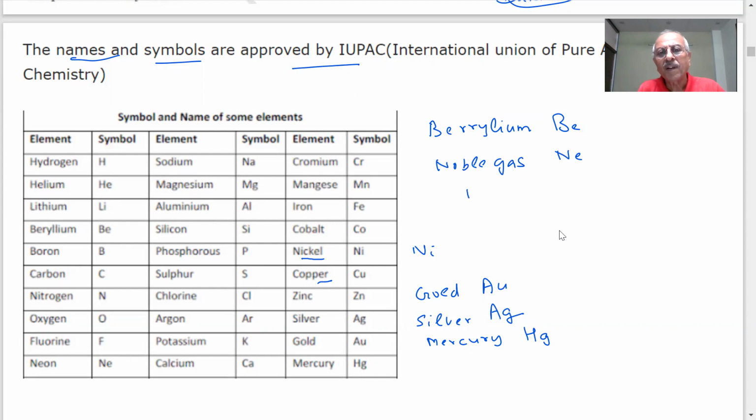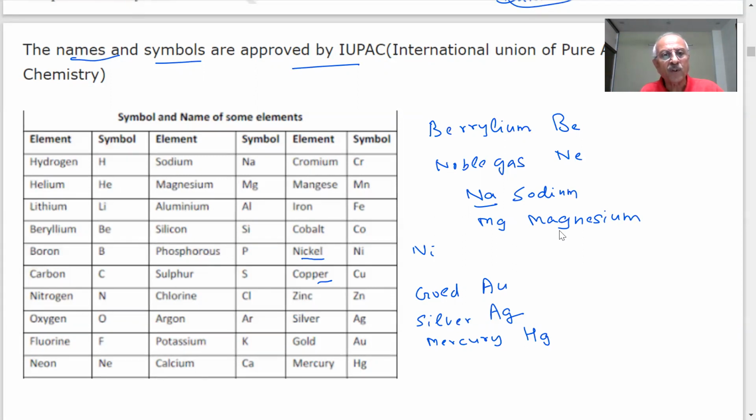Sodium, student. Very interesting. Sodium, Na. The symbol is derived from the Latin word. Magnesium, you will do in the chemistry lab. Take a magnesium ribbon and heat it at the burner and see the dazzling flame. What is magnesium? Mg, students. Note down everything important. So here are some of the names and symbols, not a complete list, but whatever we will be using a lot.